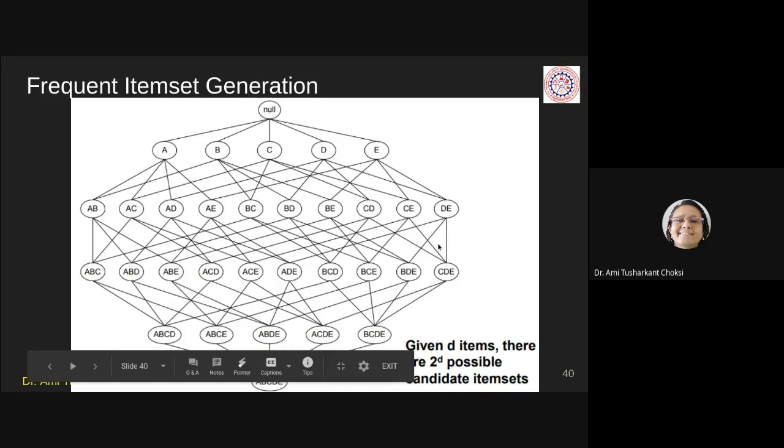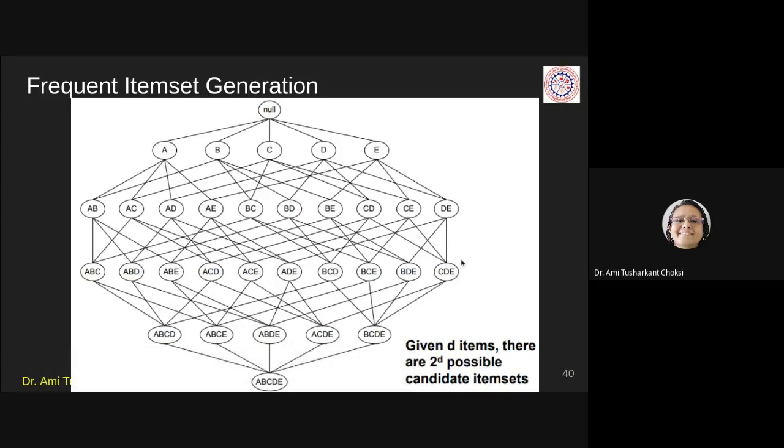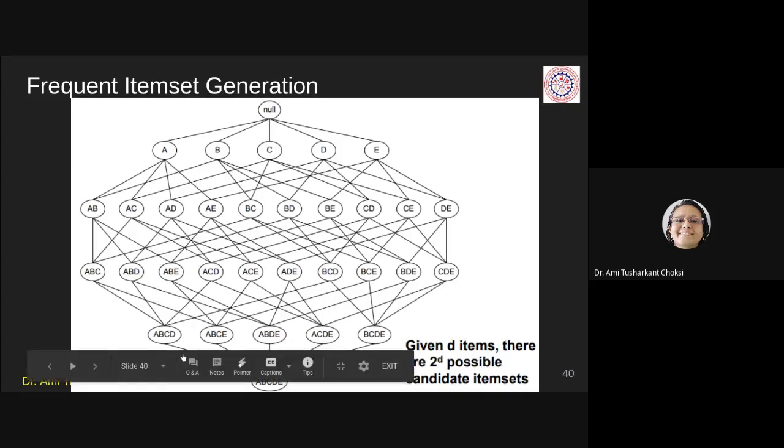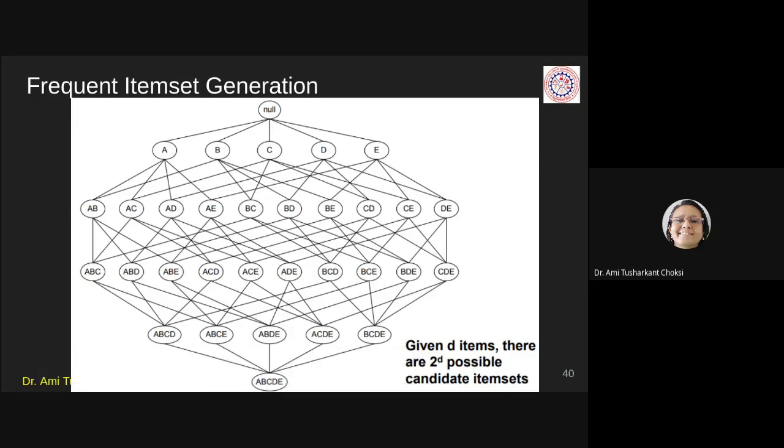And here, whatever items are there, we'll combine them to get the 4-itemsets. And when we combine these 4-itemsets, we'll get the 5-itemset, and that is A, B, C, D, and E, right? So hope you understand how we generate the frequent itemsets. Fine. We just have to combine the itemsets at the k-1 level, join them, and we can have the next level, that is, the Lk itemsets.